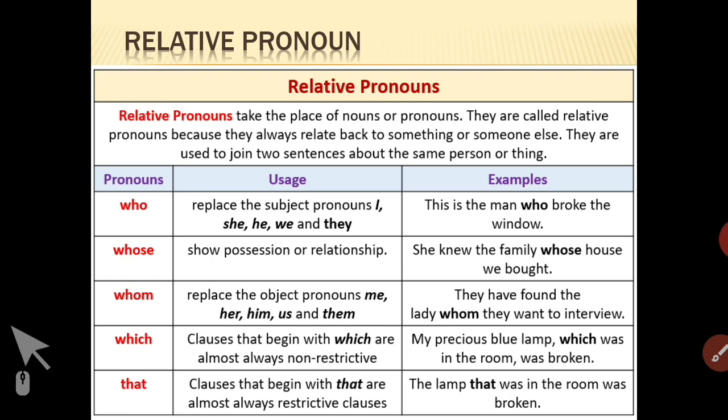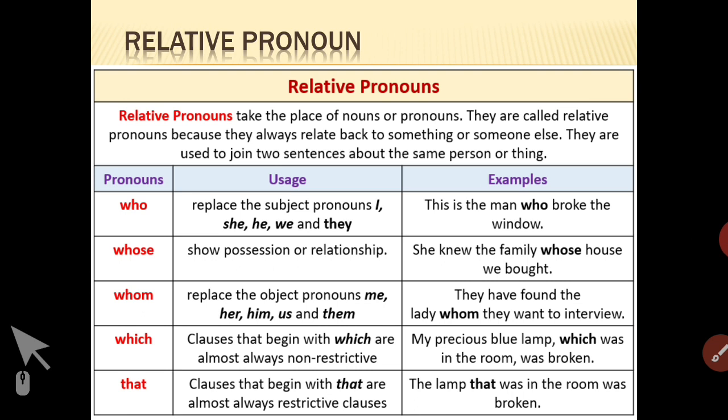Same way, whose, the pronoun whose shows possession or relationship. Possession means the same way how you show the lost and found property in the class, whose pencil it is, same way. She knew the family whose house we bought.